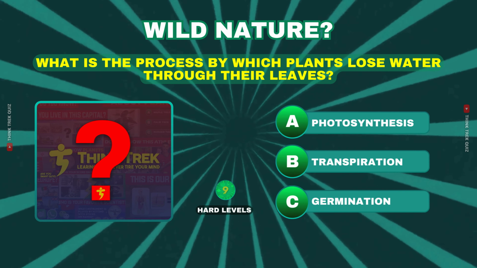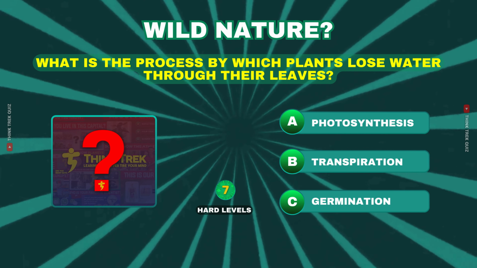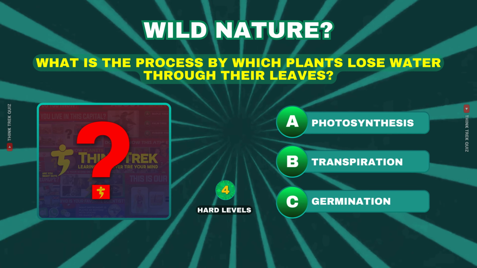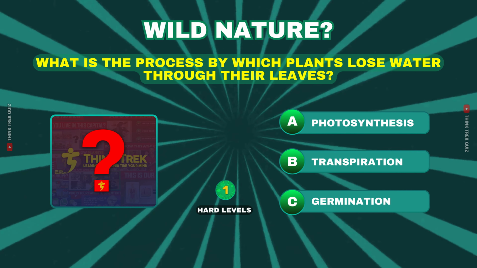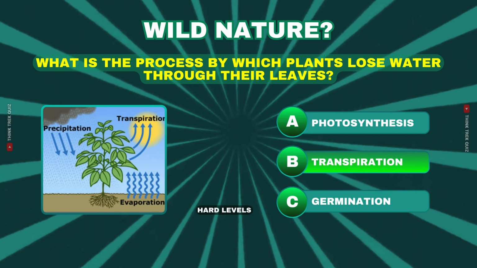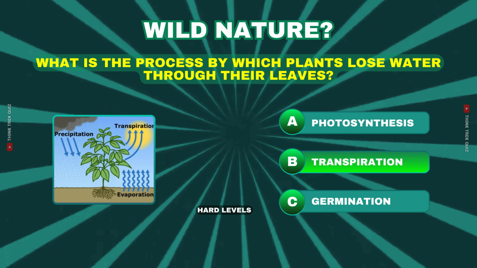What is the process by which plants lose water through their leaves? Photosynthesis, transpiration, or germination? Nice, the answer is B, transpiration.